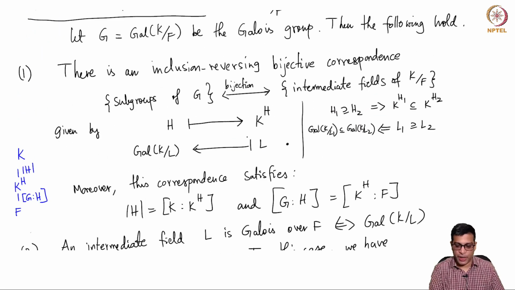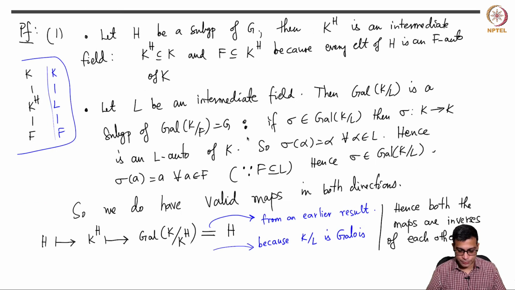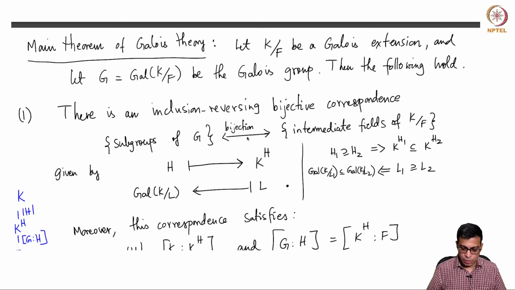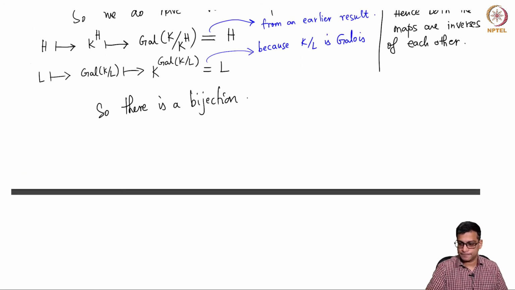Okay, so the bijection part is clear, right? Because we have two set maps between a set A and a set B. There is a map from A to B, there is a map from B to A, such that both compositions are identities, one identity on A, the other an identity on B. So A and B are bijective via those maps. So now, why is this inclusion reversing?